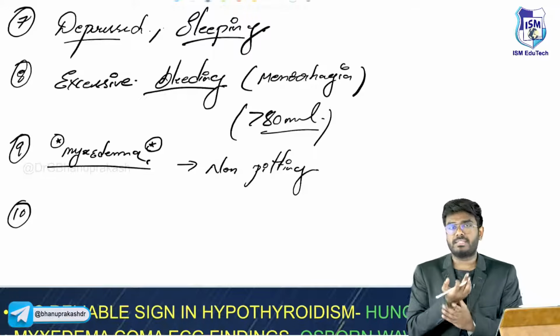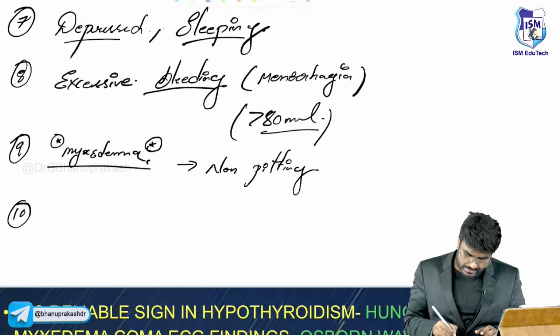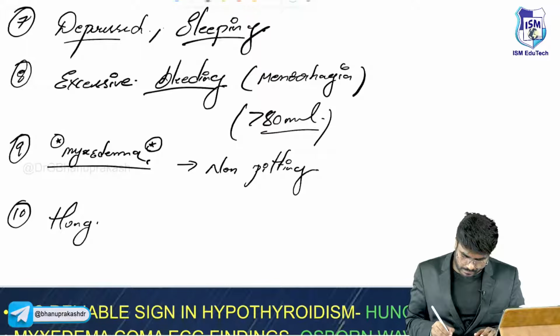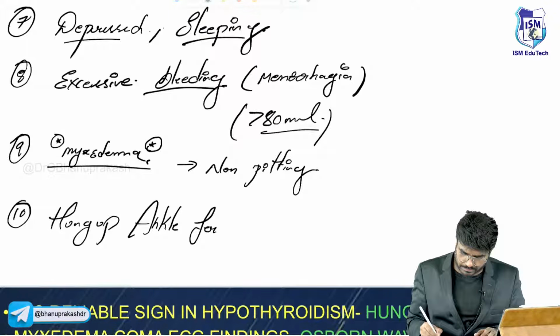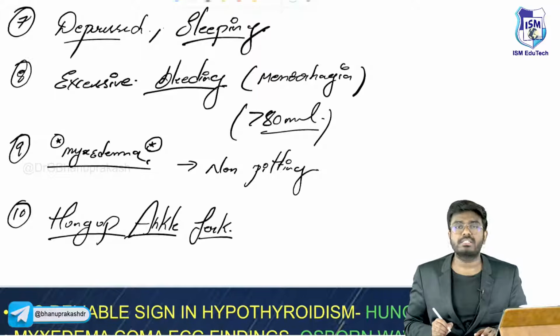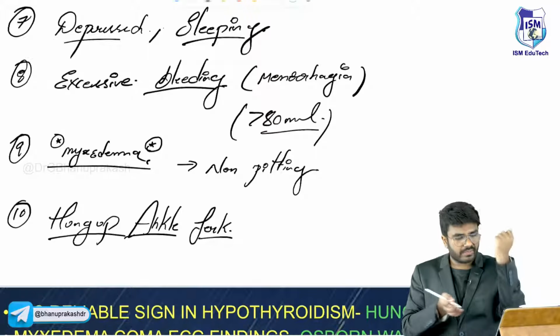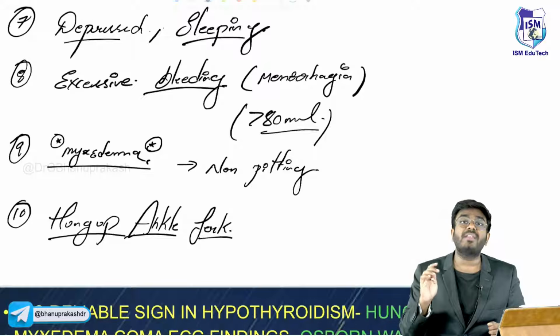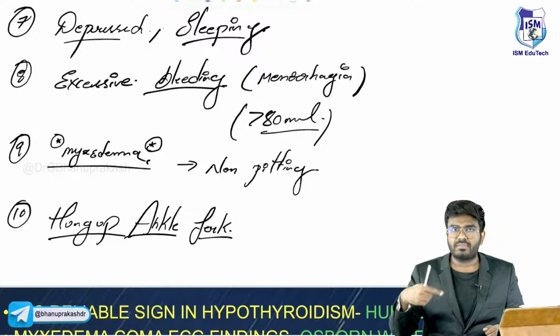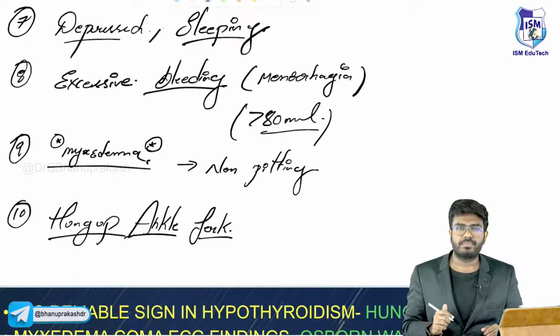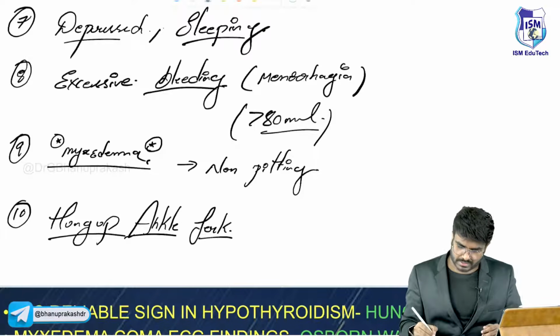But in hypothyroidism, remember this one important MCQ, it is hung up ankle jerk. So normally in hypothyroidism, whenever you try to test the reflexes, the reflexes are going to be less. Okay, all the reflexes, there will be hyporeflexia.